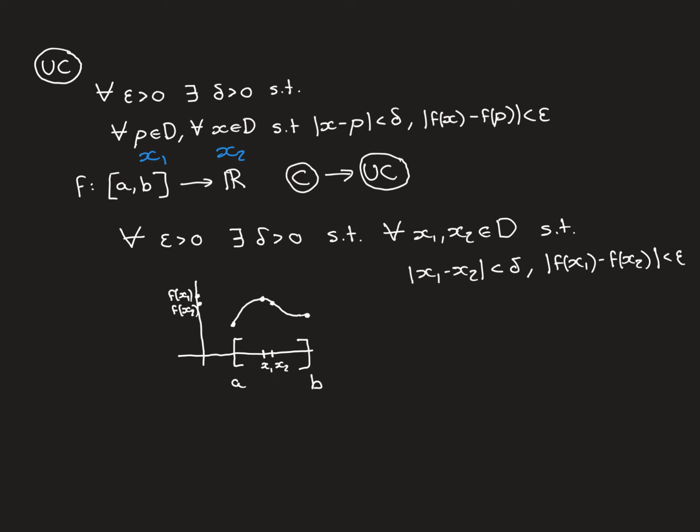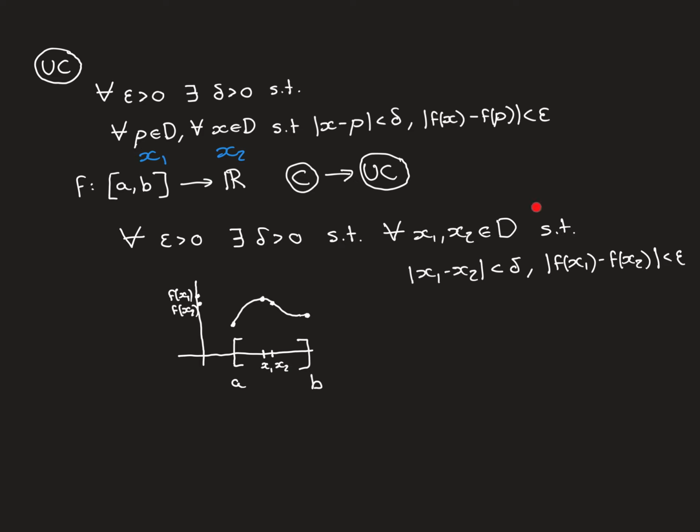So what this is saying then is that no matter how close you want to be, you can find another closeness, a delta, such that if you take any 2 points, x1 and x2 in the domain, that are close enough to each other, they're closer than this amount delta, so the gap between them is less than delta, then it will be the case that the difference between their image points, the difference between f of x1 and f of x2, will be less than epsilon.